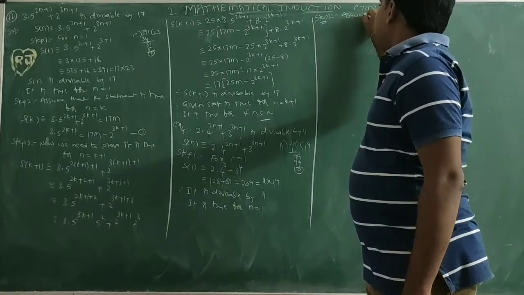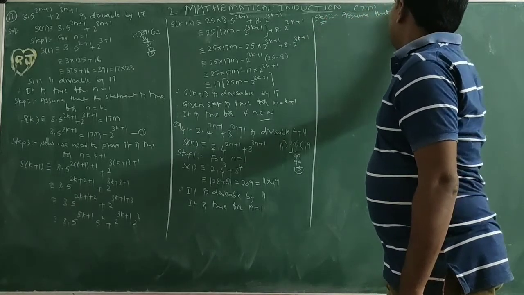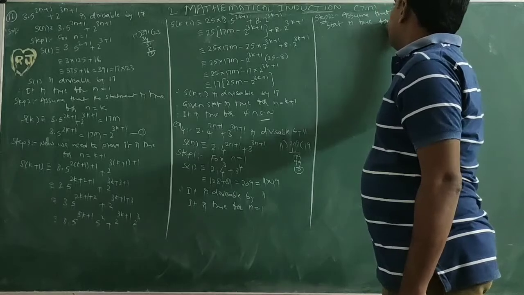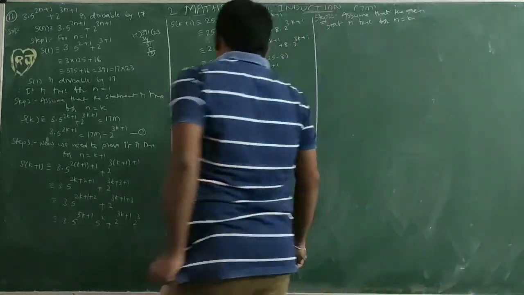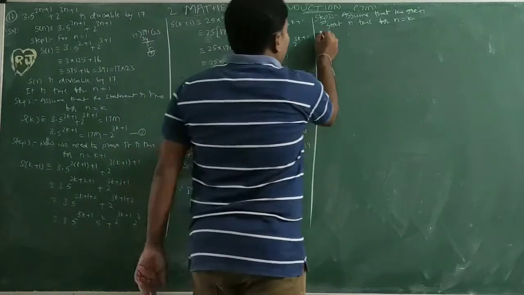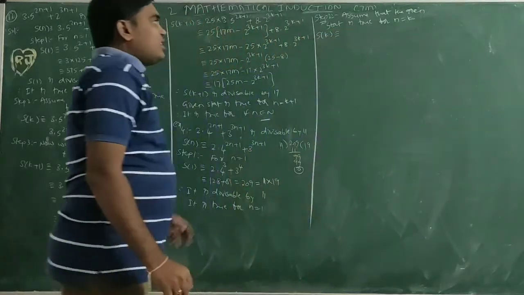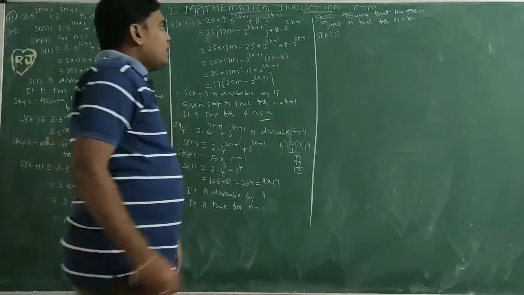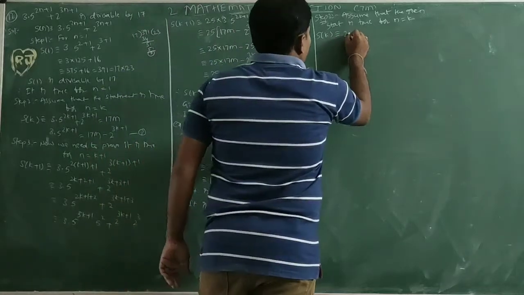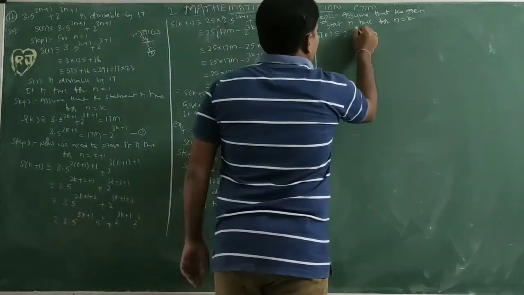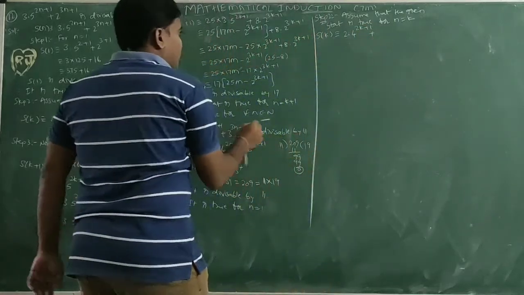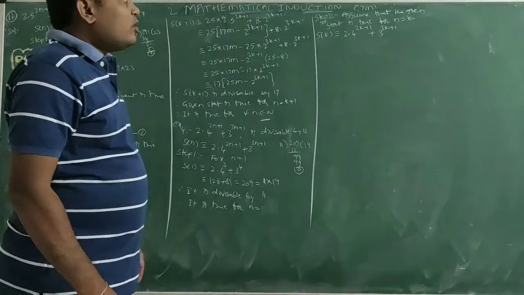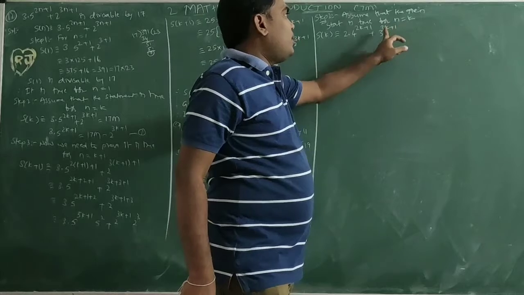Assume that the given statement is true for n equal to k. So S of k, where instead of n I want to write k. S of k equals 2 into 4 power (2k plus 1) plus 3 power (3k plus 1), that is 2 into 4 power (2k plus 1) plus 3 power (3k plus 1).